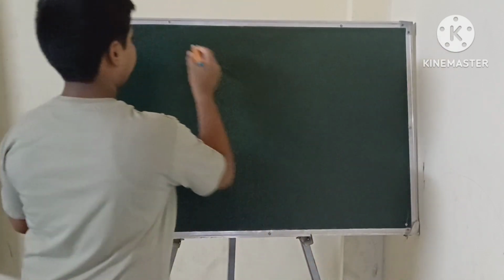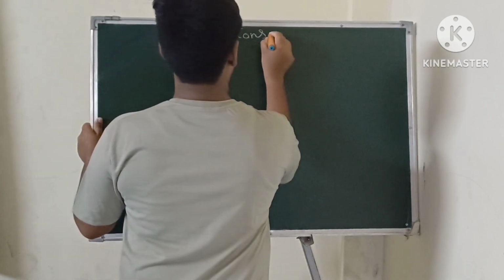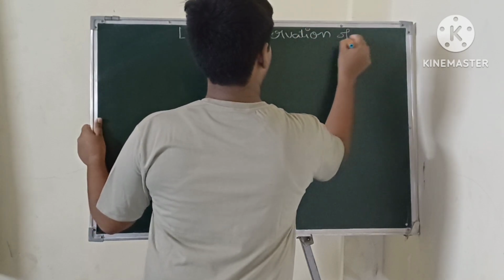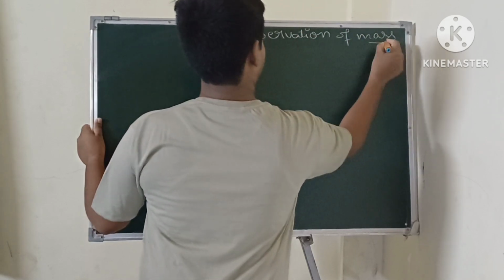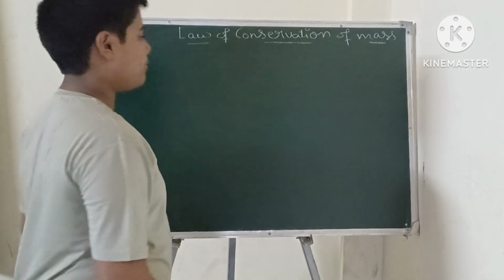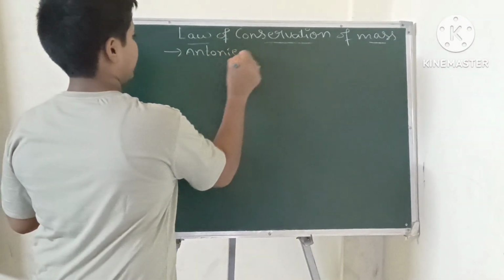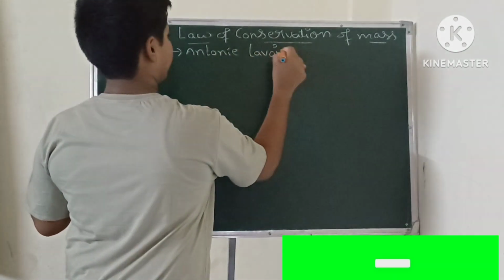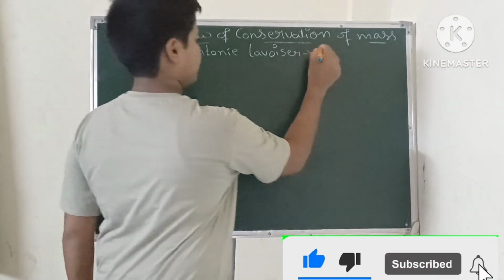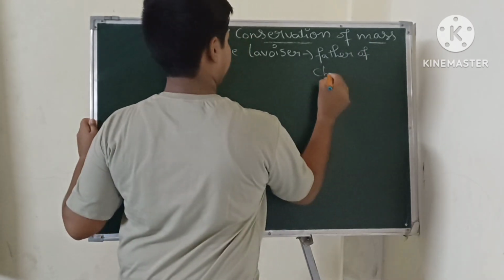First one, law of conservation of mass. This law was invented by Antoine Lavoisier. He is the father of chemistry.